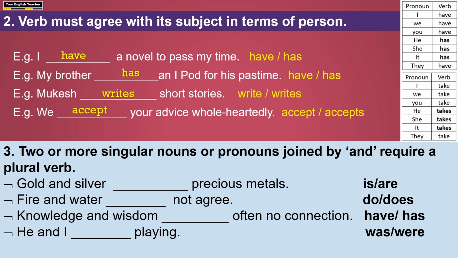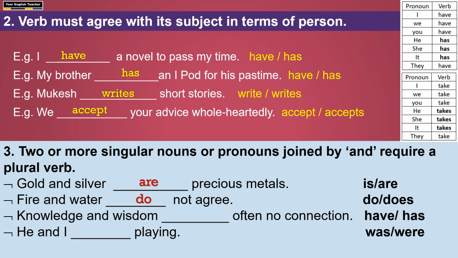So gold and silver are precious metals. Fire and water ___ not agree. Do or does, fire and water together? They can be replaced with they, no. So they, you see in the table, they take V1. V1 means do. So fire and water do not agree. If only fire is there, does not agree, like that.